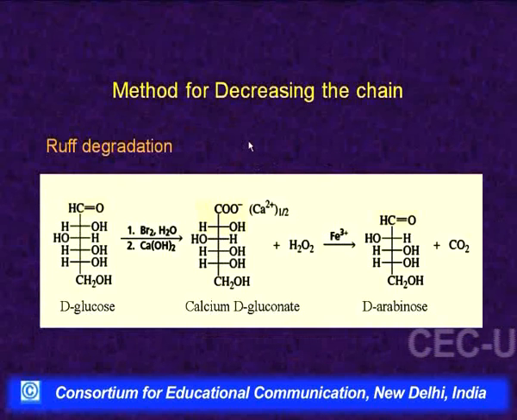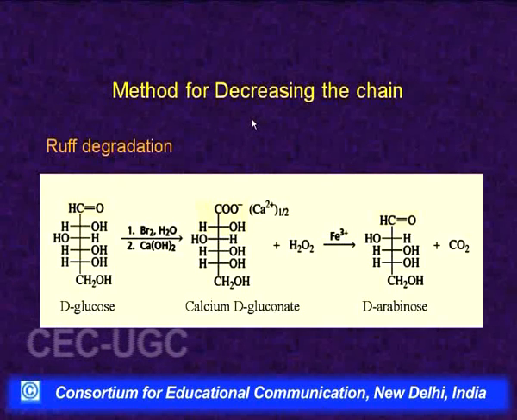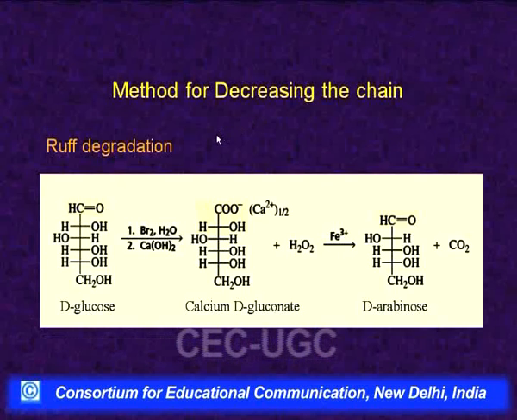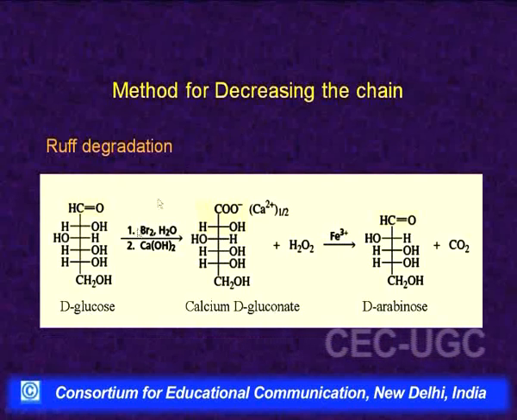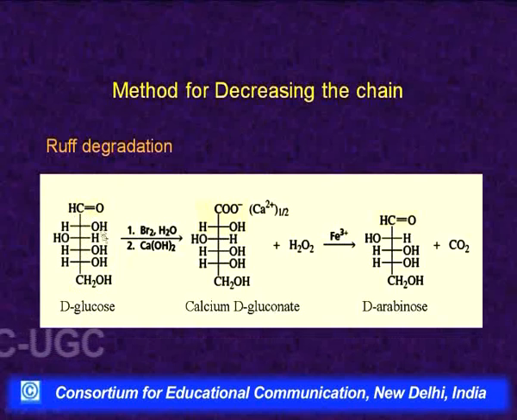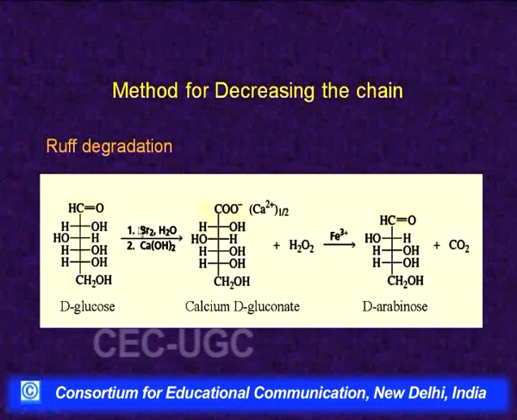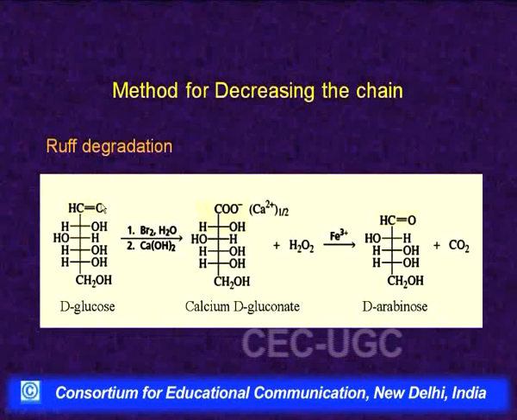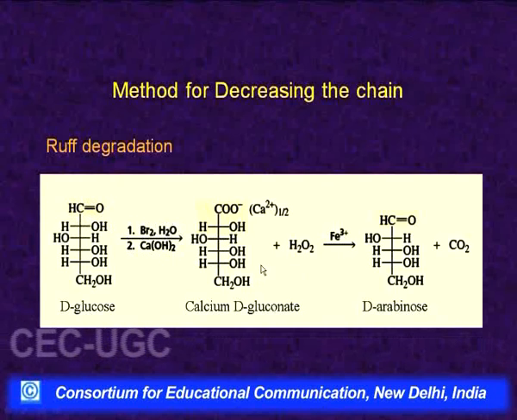Then the method by which we can reduce the chain length by one carbon, and one of the most important methods used is Ruff's degradation. In Ruff's degradation, say this is D-glucose, first it is oxidized with bromine water, this aldehyde will be oxidized into carboxylic acid, and then it is treated with calcium hydroxide to form the calcium salt.